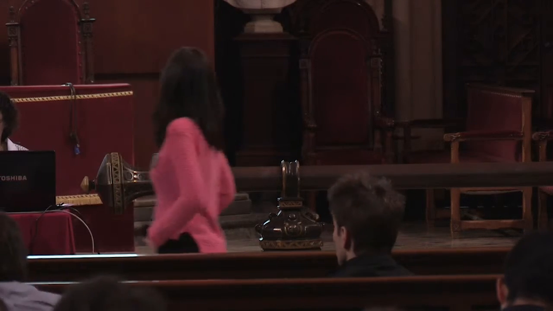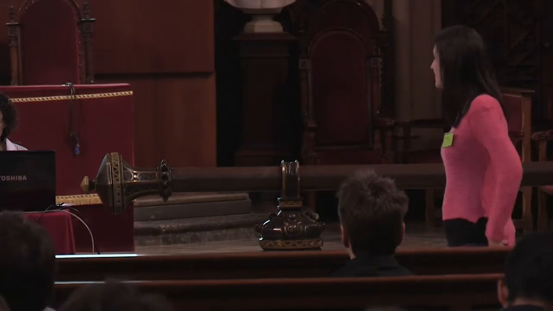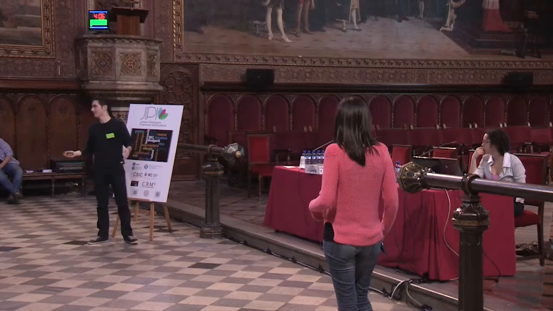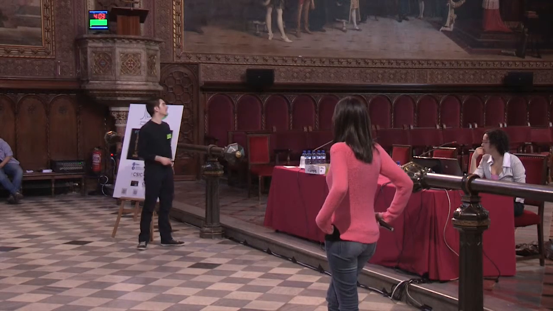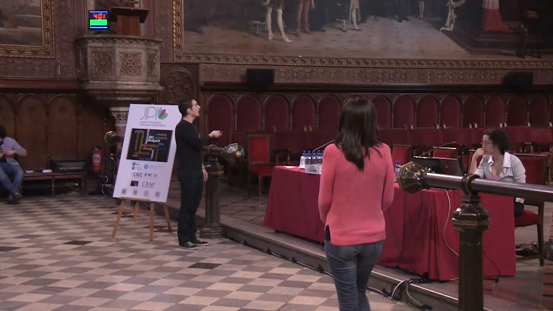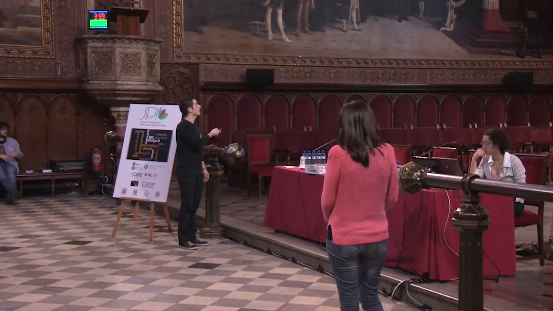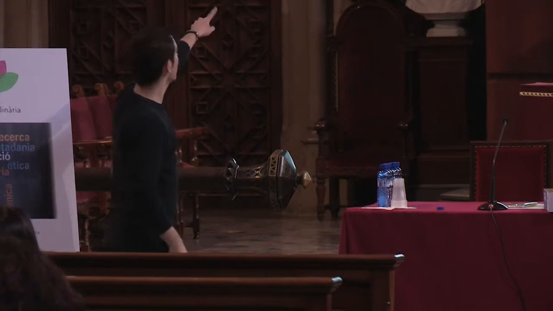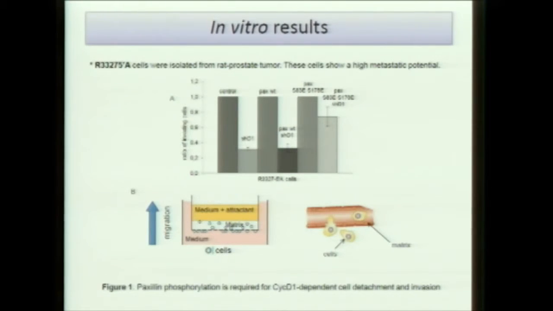Thank you, Tania. So we had this hypothesis. What do you do when you have a hypothesis? You do experiments, right? To confirm the statement or not. So first we start with in vitro experiments. We use these cells, which are from a rat prostate tumor. These are cells that are known to be really metastatic.